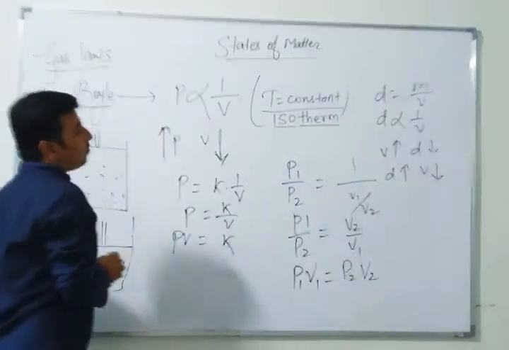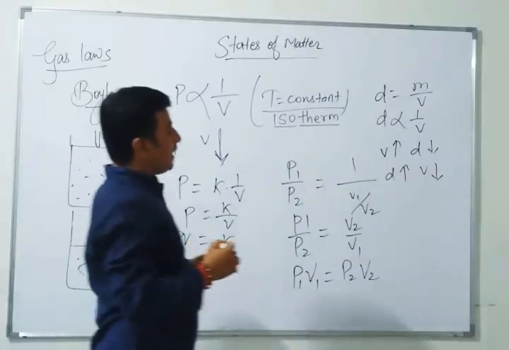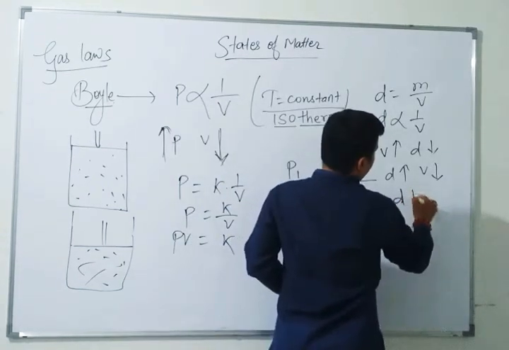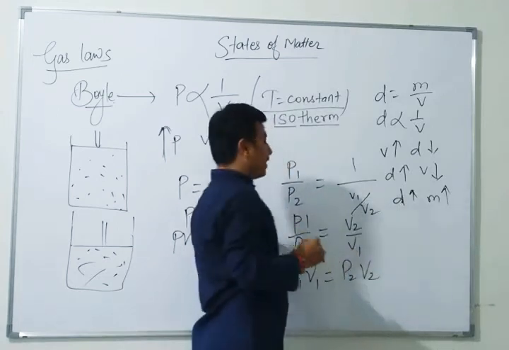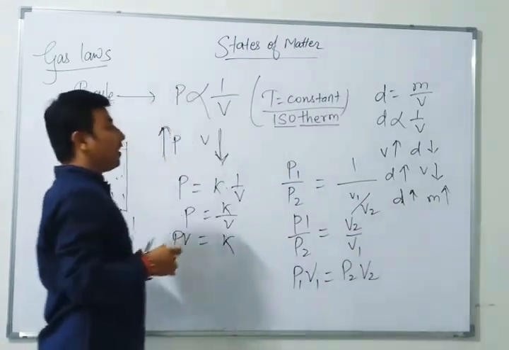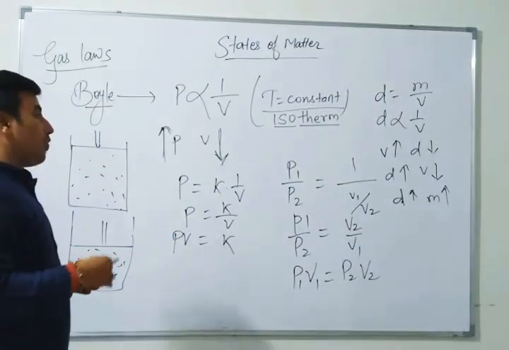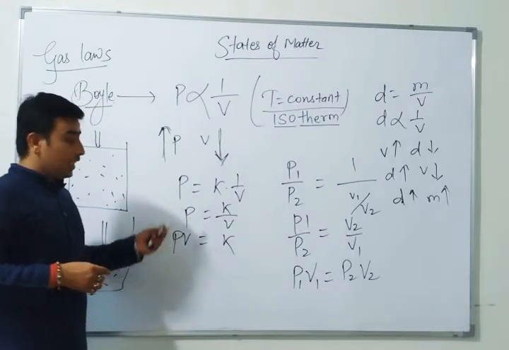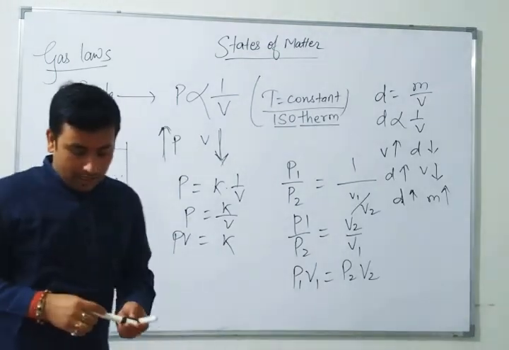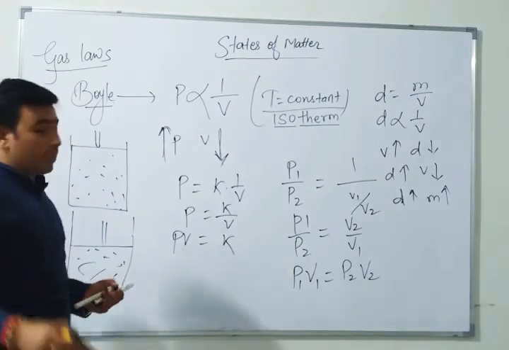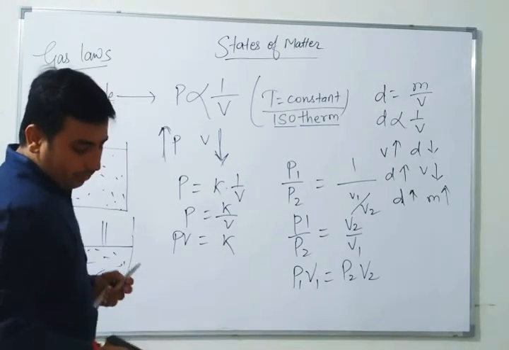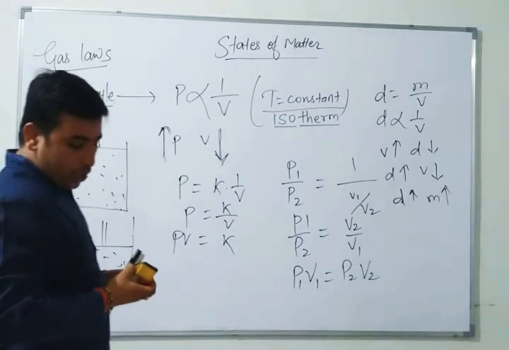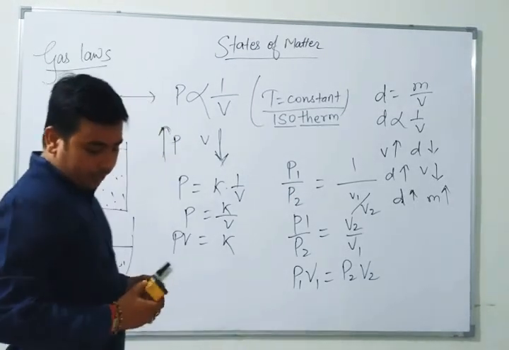Are you getting it or not? As the mass increases, the density will also increase, which means they are directly proportional. But if the density increases, then volume will decrease, or if volume increases, then density will decrease. You must remember these things. After understanding this concept, we'll move towards the second concept, Charles's law, where we put the relation between temperature and volume.